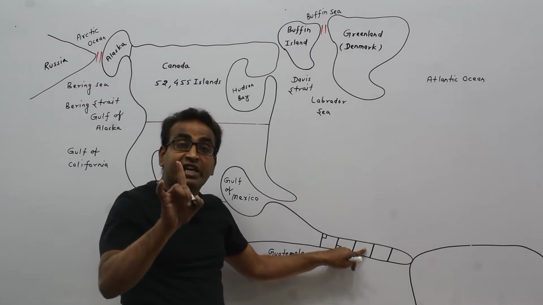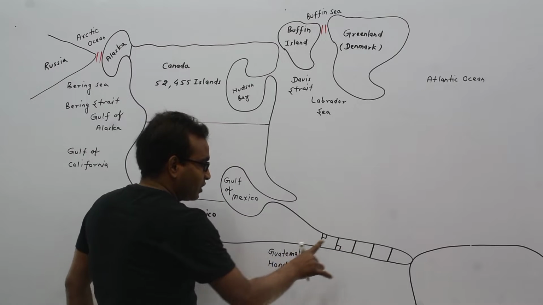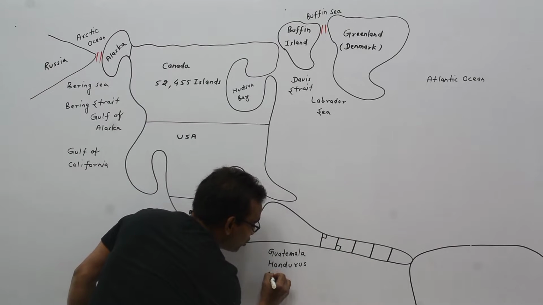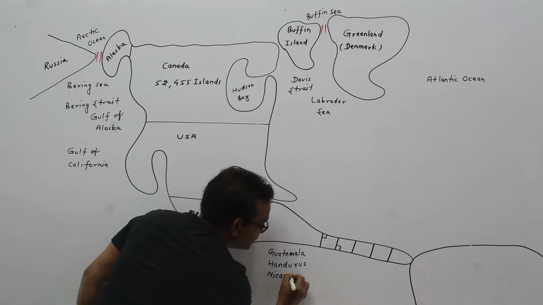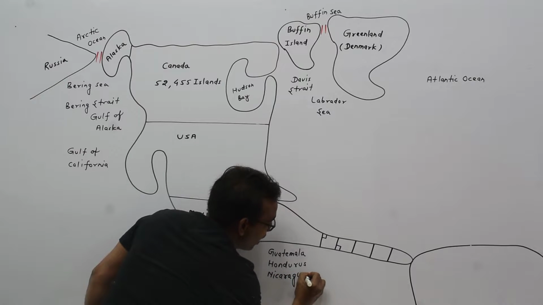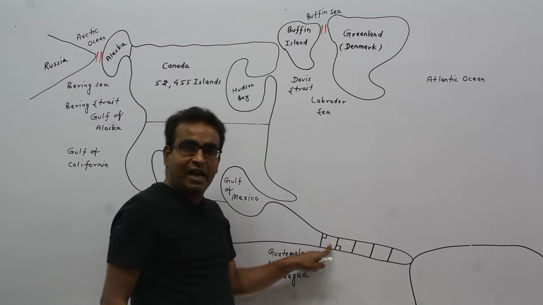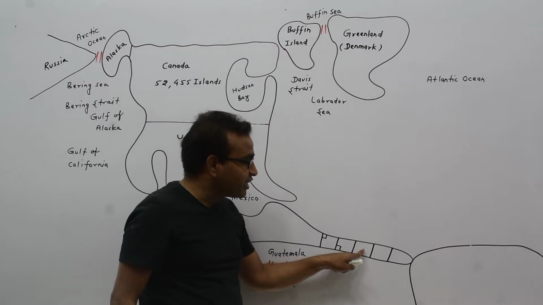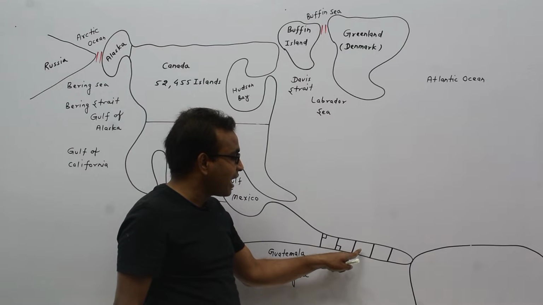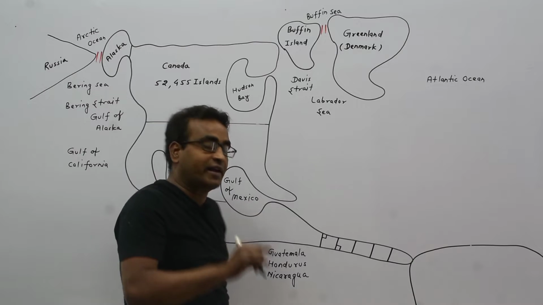This is Nicaragua. Guatemala, Honduras, Nicaragua. This is Costa Rica.